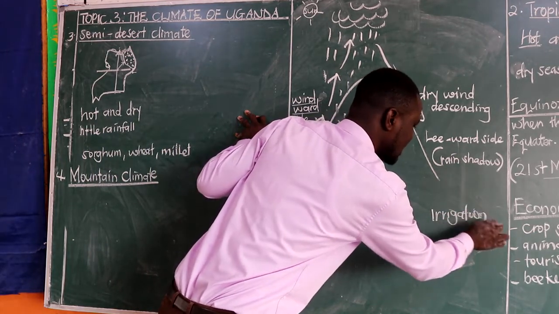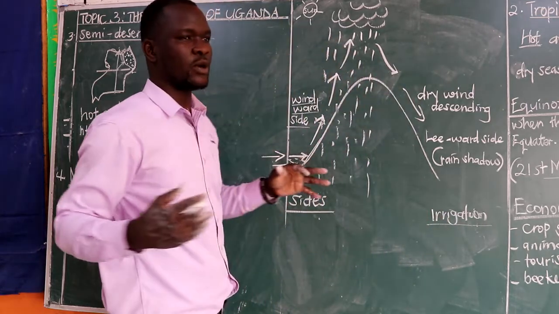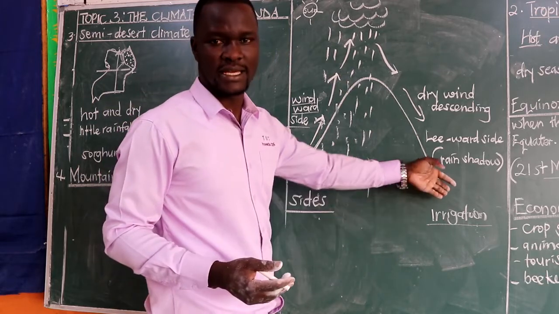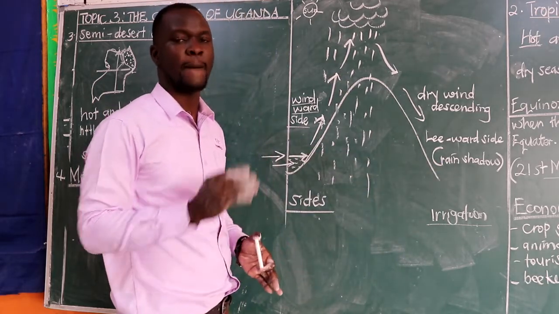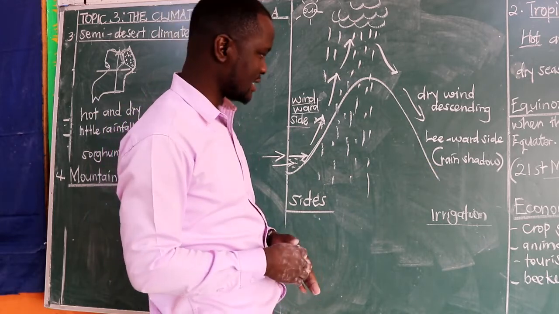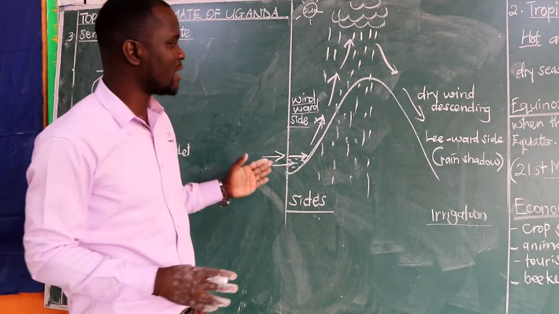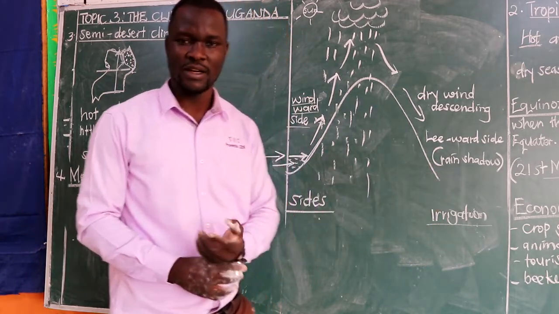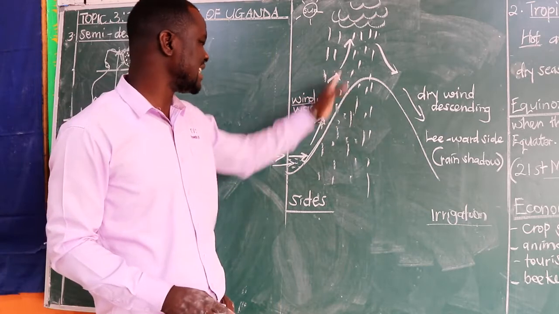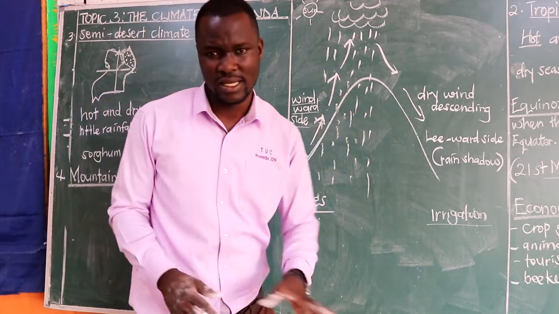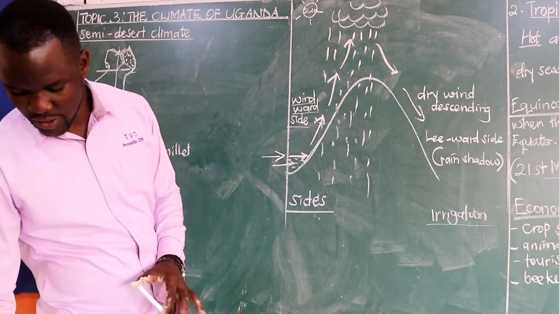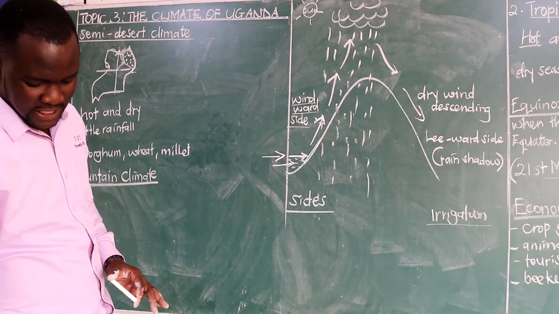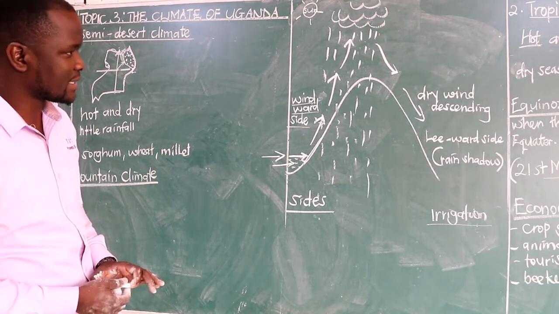Irrigation means supplying water, that is connecting water from a water body to a dry area in order to make crop farming possible in that land or in that area. So the side of a mountain which is suitable for irrigation farming will be this which does not receive rain, because you can't irrigate crops in the area where they're already getting the water, that is the rain. That one will not be possible. So that helps us also to understand that.